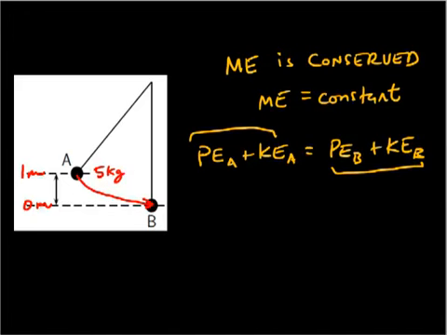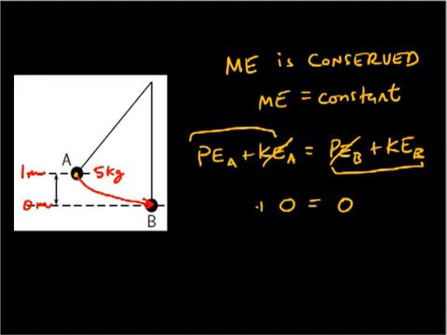Now, if we call B the 0 point, you should know by now that potential energy at B will be 0. And if we assume we're dropping this ball from rest, or letting it go from rest, then equally you should know that kinetic energy at A is 0.